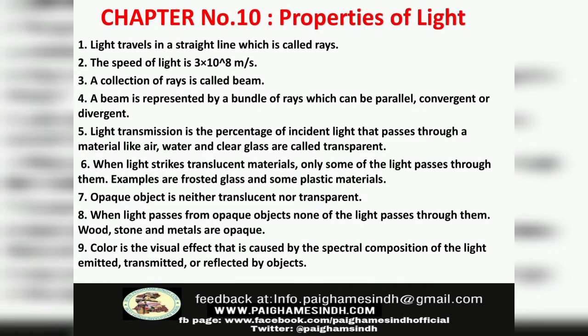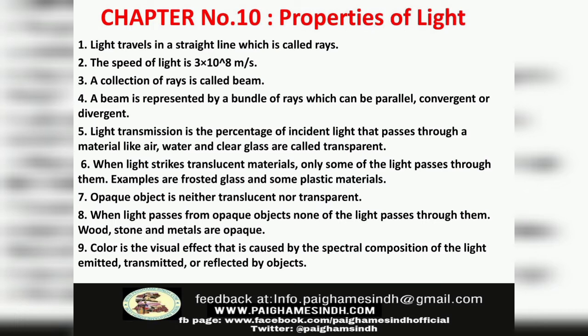Chapter number 10, properties of light. Number 1, light travels in a straight line, which is called a ray. Number 2, the speed of light is 3 × 10^8 meters per second. Number 3, a collection of rays is called a beam.